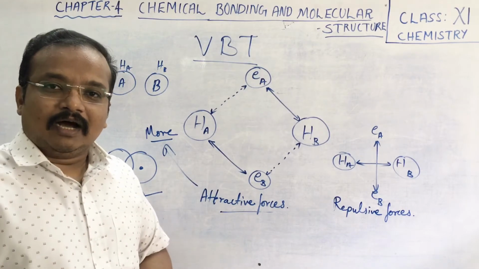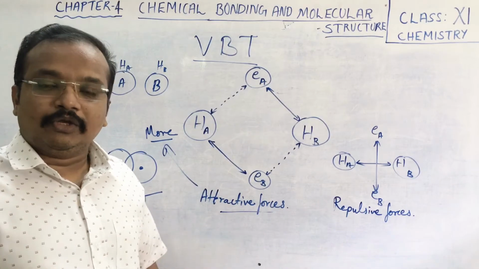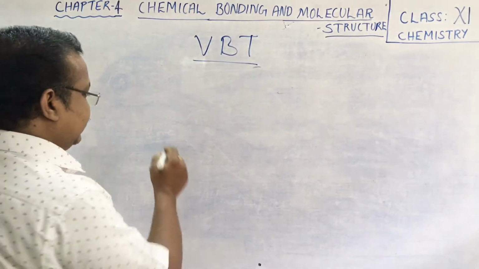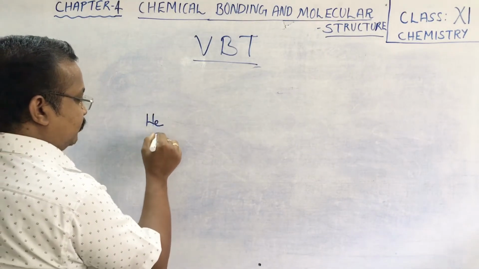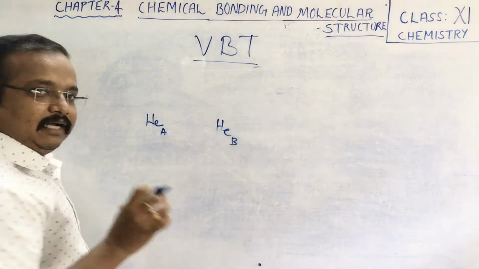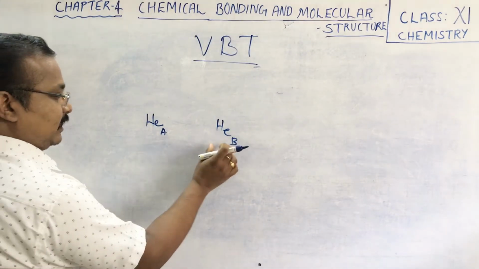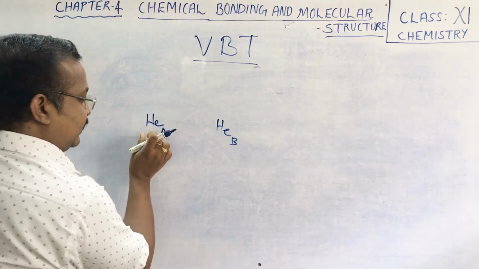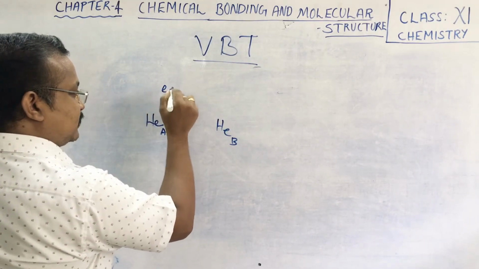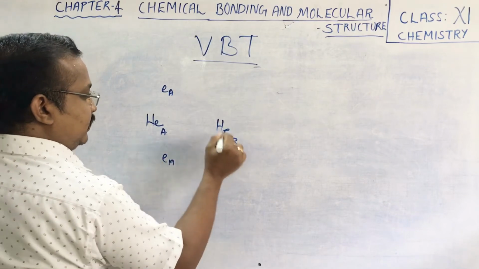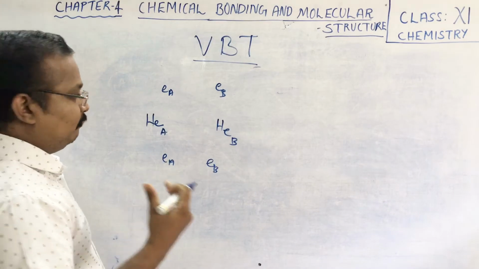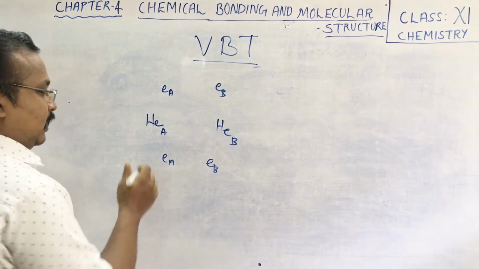Now we will discuss why the He2 molecule is not formed. Let me write helium atom A and helium atom B. Like we took hydrogen atom A and hydrogen atom B, like that we are taking helium atom A and helium atom B. Helium atom A has two electrons, so let us take EA and EA', and this one as EB.